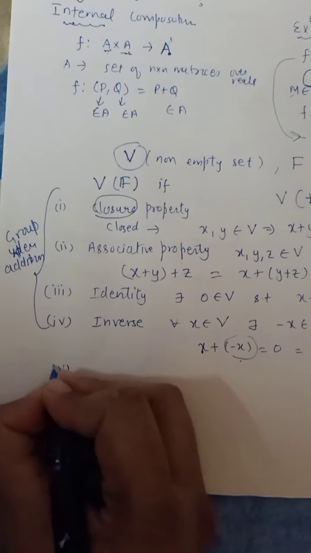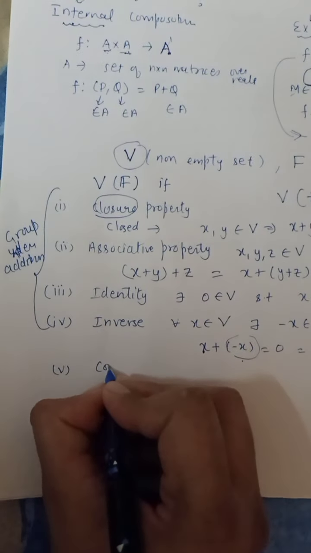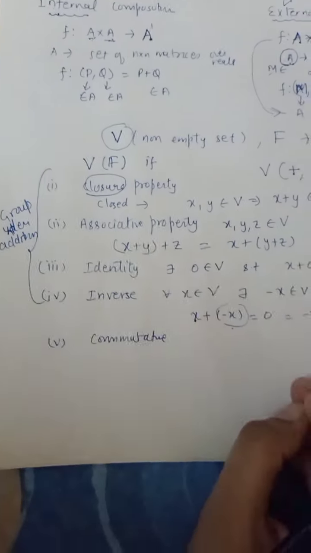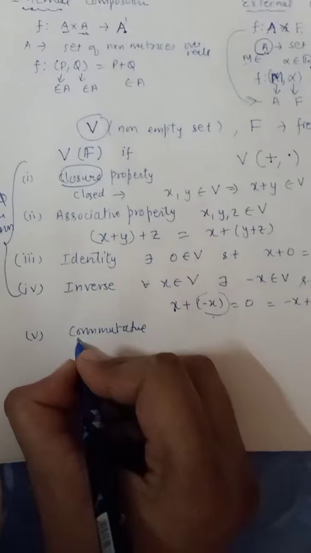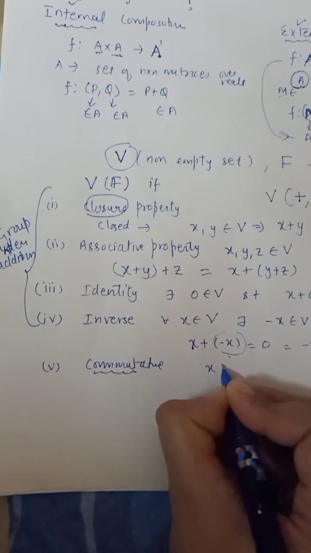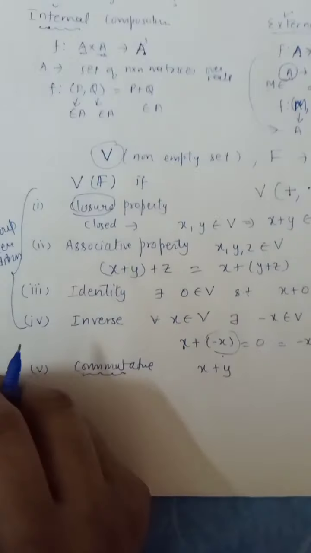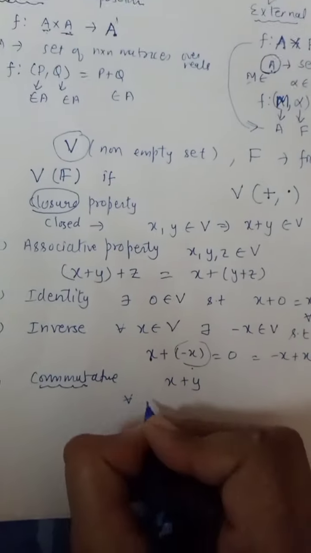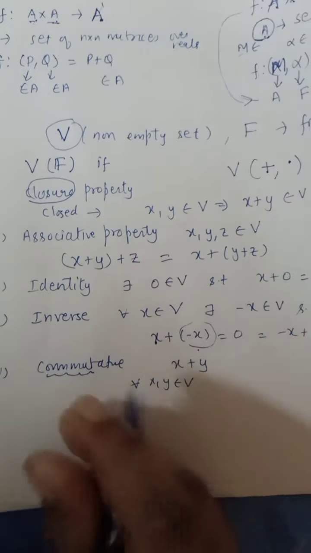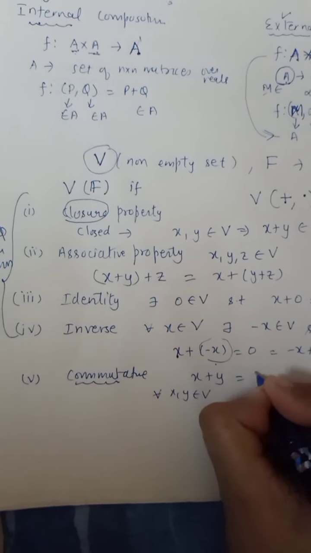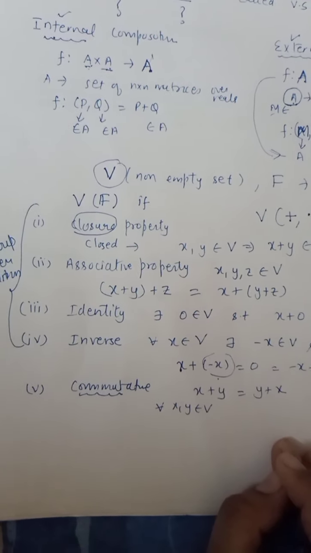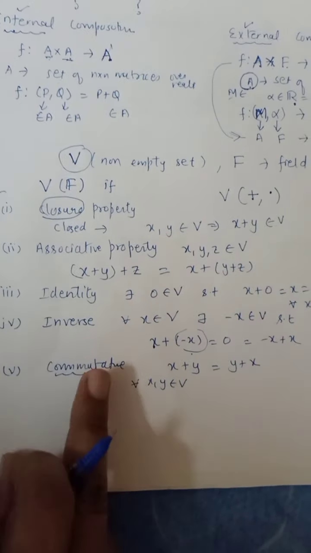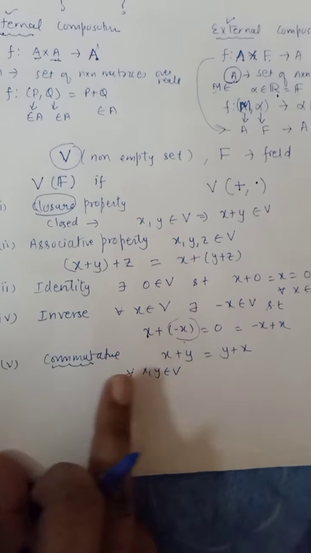And the next property is the commutative property. Now what does this mean? Commute, as the name suggests, we will be talking about commutation of two elements. Let me say for x and y belonging to V, if x plus y comes out to be equal to y plus x, then we say V is commuting under addition.